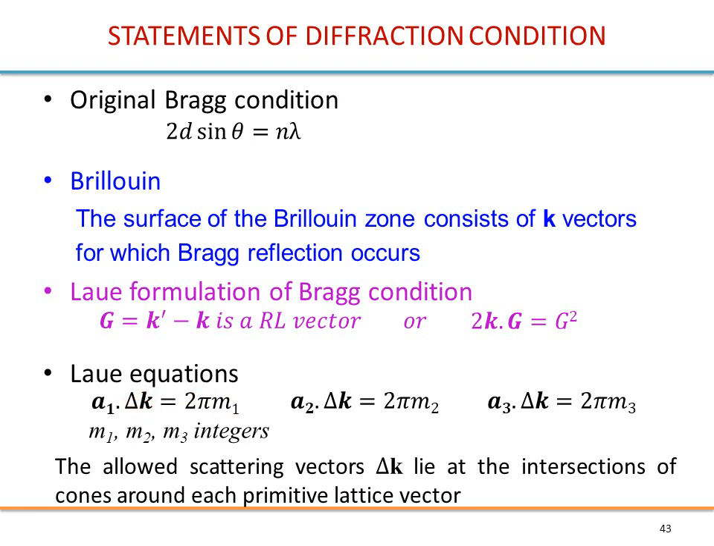So Δk, which is usually what we are looking for, because it's k prime minus k, lies at the intersection of three cones: one cone centered on a1, another cone centered on a2, and another cone centered on a3. Okay, so this is written here.